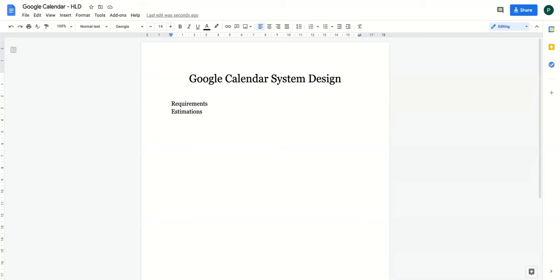You talk about authentication and authorization if required. You cover all these things in detail as part of your high level design. We also talk about scaling and replication as part of the detailed design. And after that, the fourth subpart is monitoring, alerting and backups.